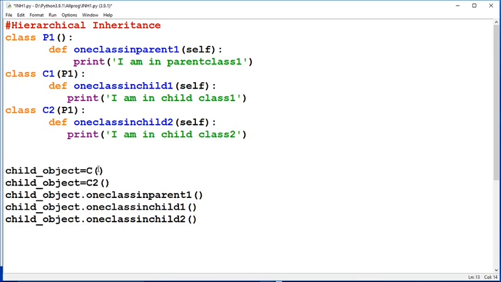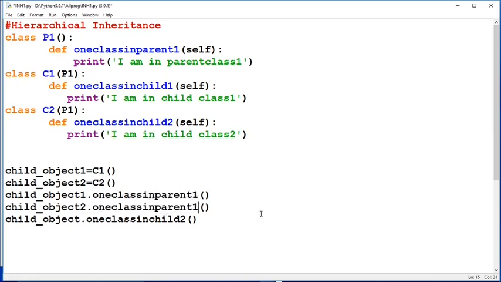This is child class 1, and this is a child class 2 object. Now this child class 1 object can access the parent class, parent 1, and this object 2 also can access this parent class 1 as well.